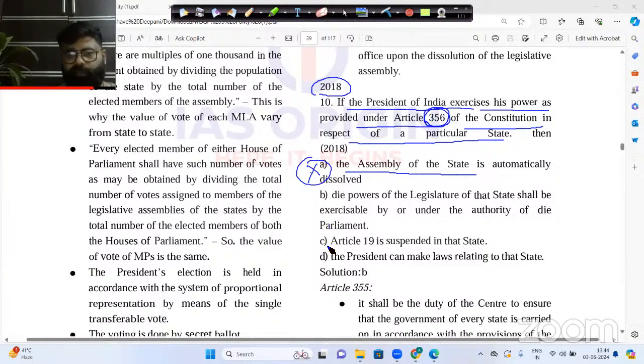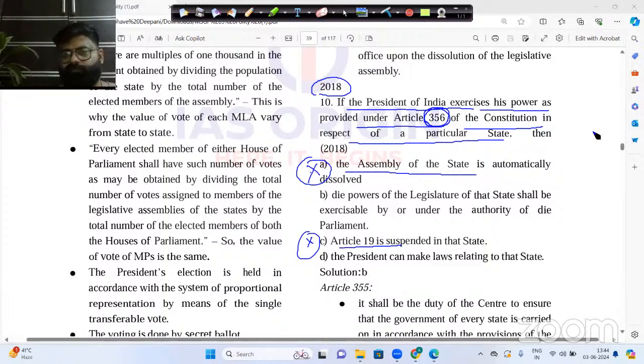Now you see, under the President's rule, Article 19 is suspended. No, Article 19 is not suspended. President's rule does not have any effect on fundamental rights, guys. Please understand this. There is only one emergency which has an effect on the fundamental rights, that is Article 352, the national emergency.